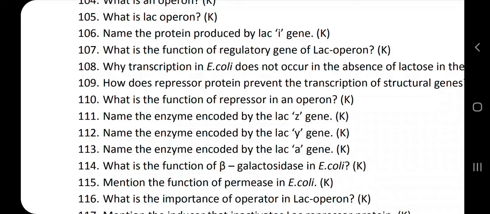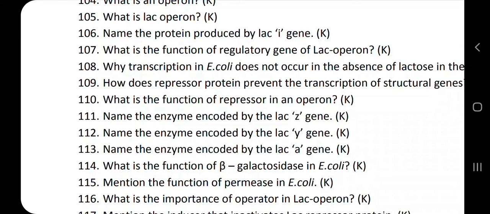Name the enzyme encoded by the LAC-Y gene. The LAC-Y gene is going to encode for the enzyme that is beta-galactopermease. Even as in your textbook, they have just mentioned only permease. So if you switch on to your textbook, you can write only the answer, that is the permease, or else even your answer can be the beta galactopermease. That is also the correct answer.